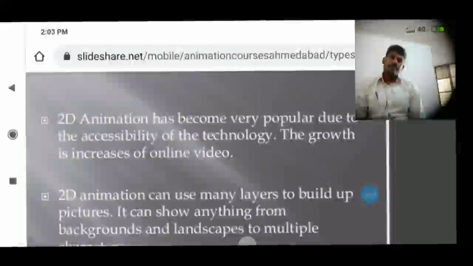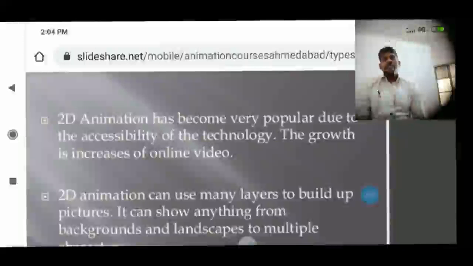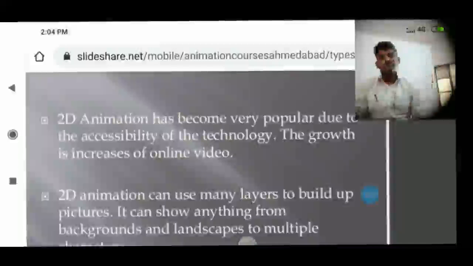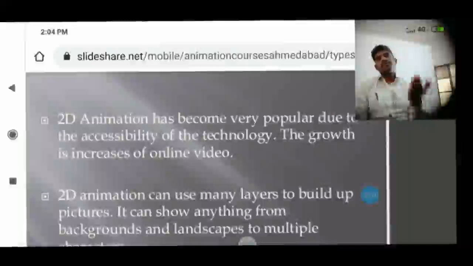Compared to the traditional, 2D became very popular because we are using technology in 2D animation. Also, because of the growth of online videos, all are giving importance to online videos, online work, online platforms. So they always prefer online videos. That's why its growth has increased.